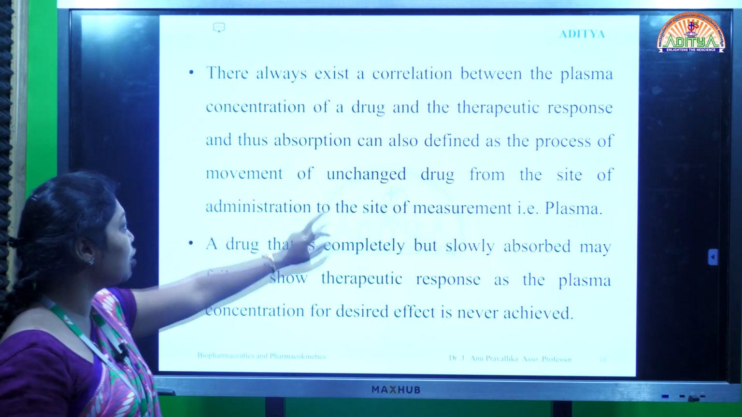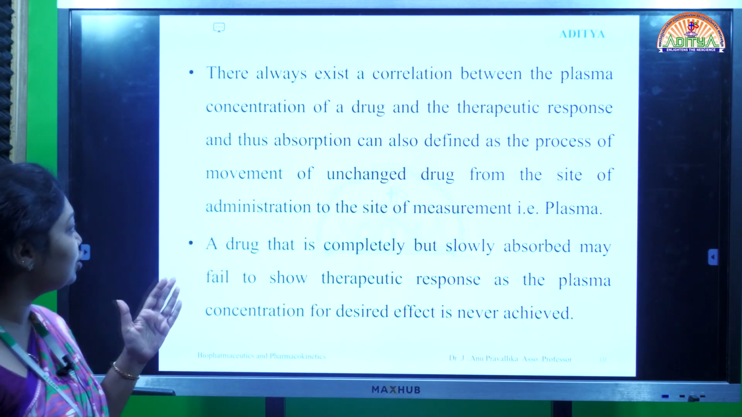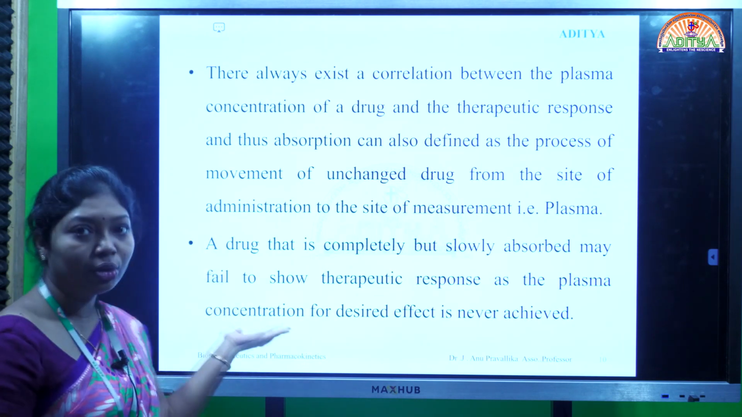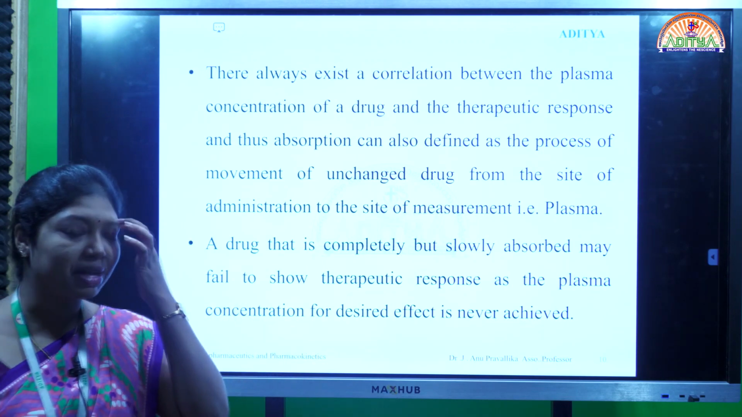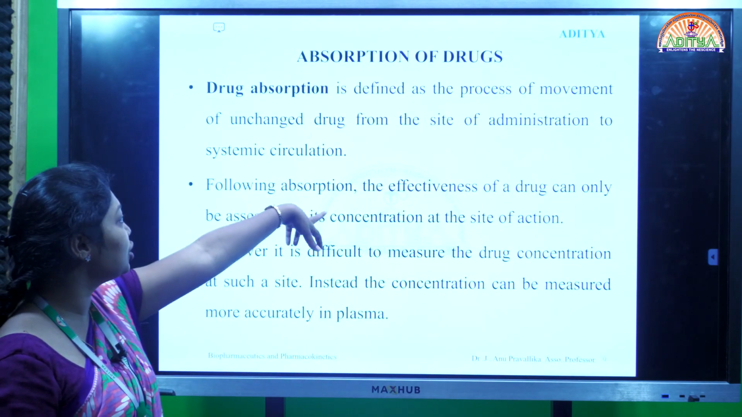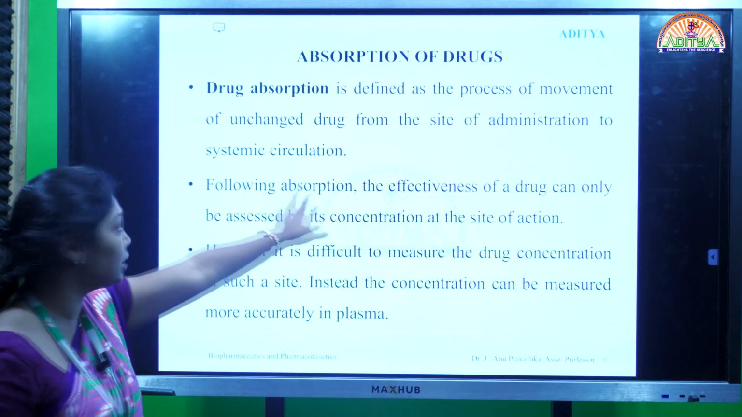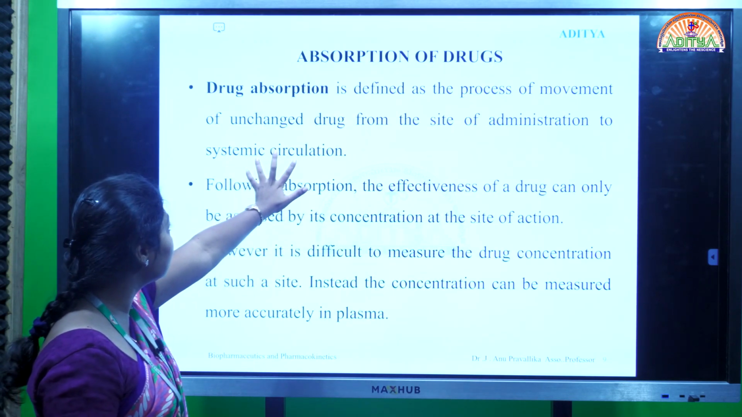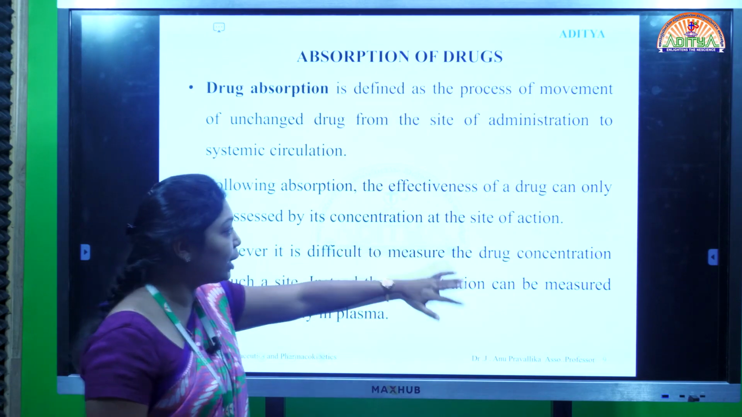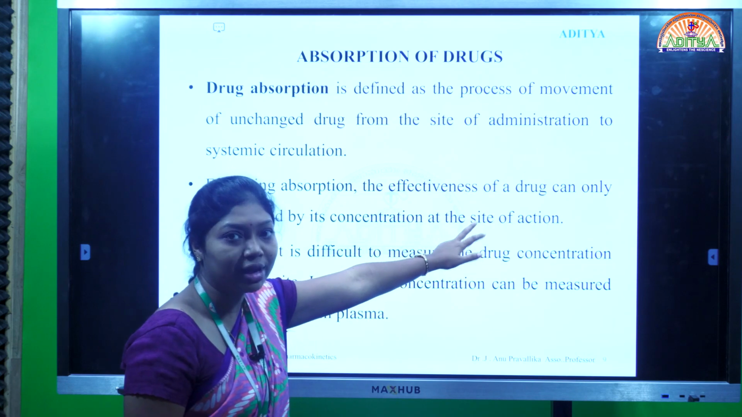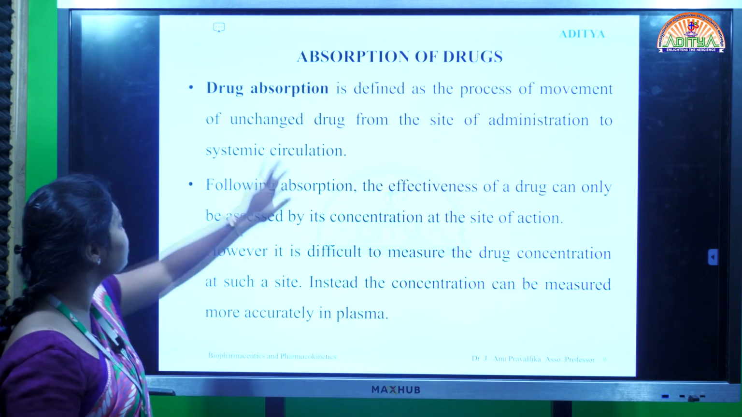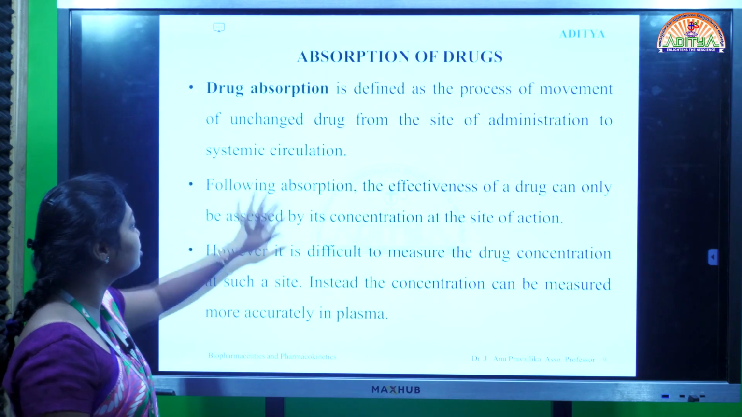Next, absorption can also be defined as the process of movement of unchanged drug from the site of administration to the site of measurement. Before, I defined absorption as the movement of unchanged drug from the site of administration to the systemic circulation. But we cannot measure the concentration of the drug at the site of action, so instead we measure the drug in the plasma, and plasma is nothing but systemic circulation.